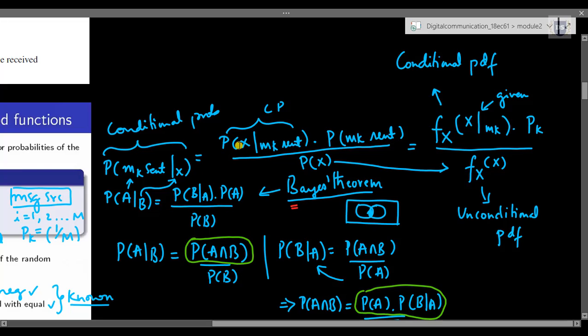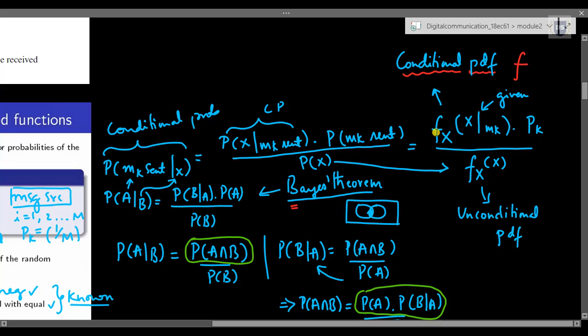That lands on the conditional probability of x given mk sent into probability of mk sent, whole divided by probability of x. In turn, this being a conditional probability representing a probability density function, we can call this the conditional probability density function, abbreviated as PDF, and PDFs are denoted in terms of small letter f.